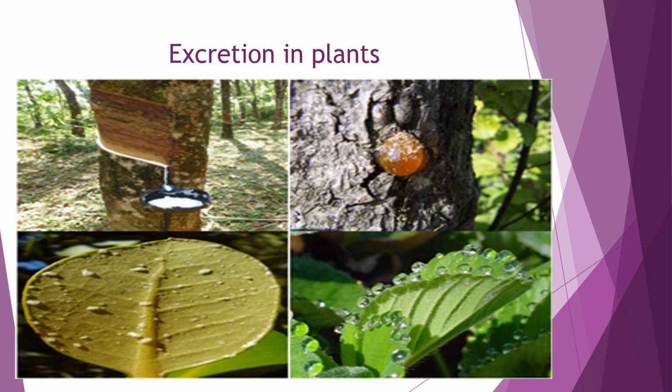There are some other waste materials produced in the plant, and generally the plant stores this waste in old leaves. After a sufficient amount of waste is stored in that old leaf, the plant simply loses that leaf. That's why we see the leaf turning yellowish as it gets older, because of the accumulation of waste material in it.